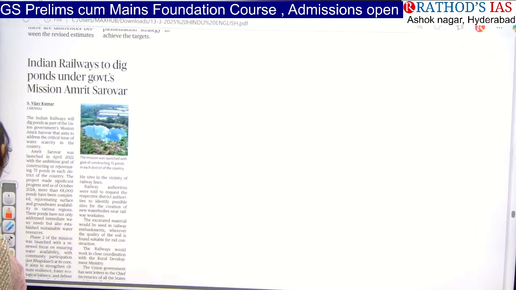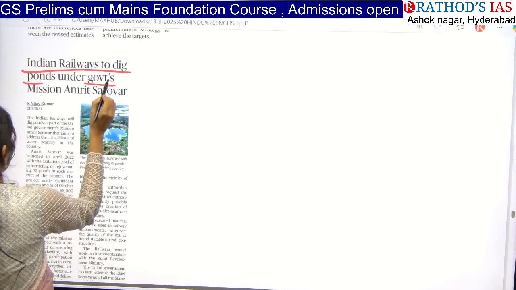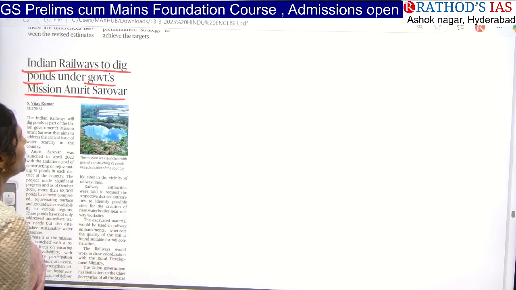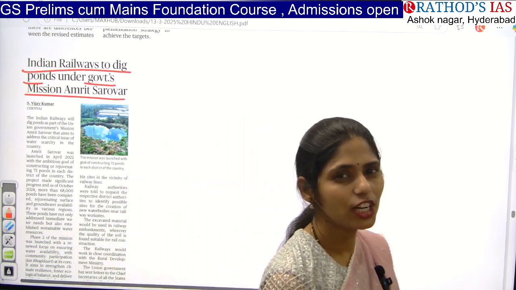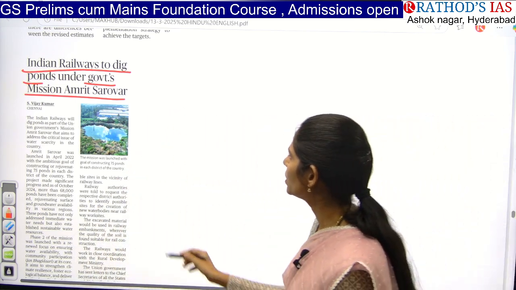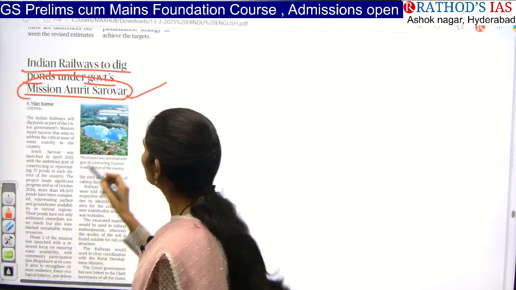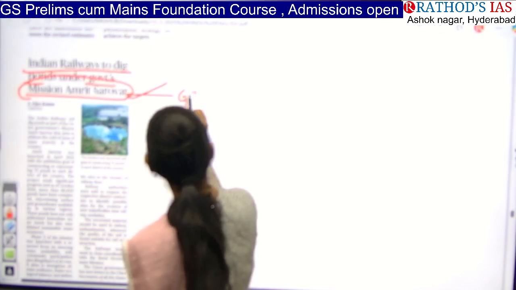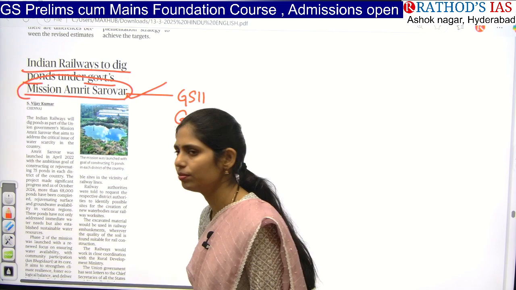See here. Indian Railways to dig ponds under government's Mission Amrit Sarovar. So what you have to focus on, the keyword is Mission Amrit Sarovar. So this is one important scheme of government. So you have to know about this. So this topic is important from GS paper 2 under governance point of view.